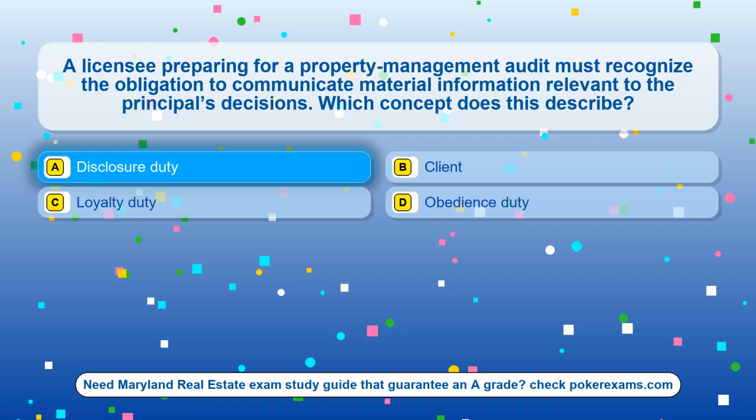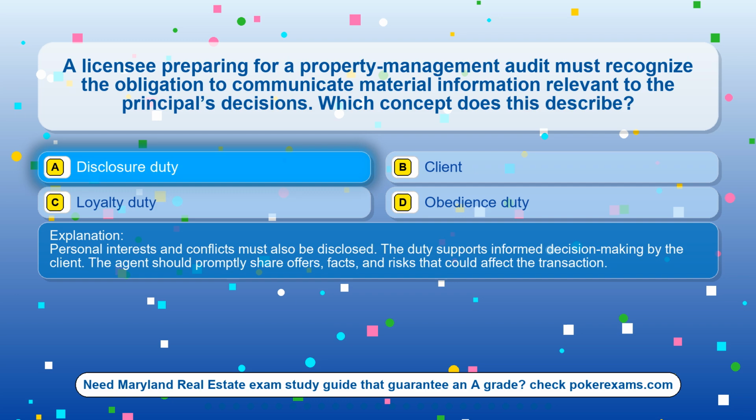The correct answer is option A, disclosure duty. Personal interests and conflicts must also be disclosed. The duty supports informed decision-making by the client. The agent should promptly share offers, facts, and risks that could affect the transaction.